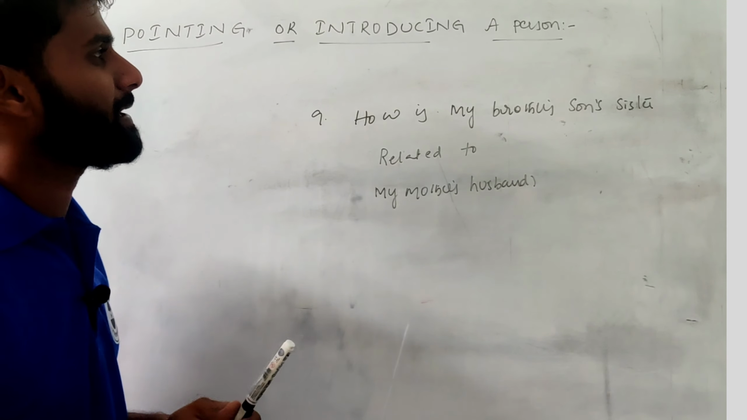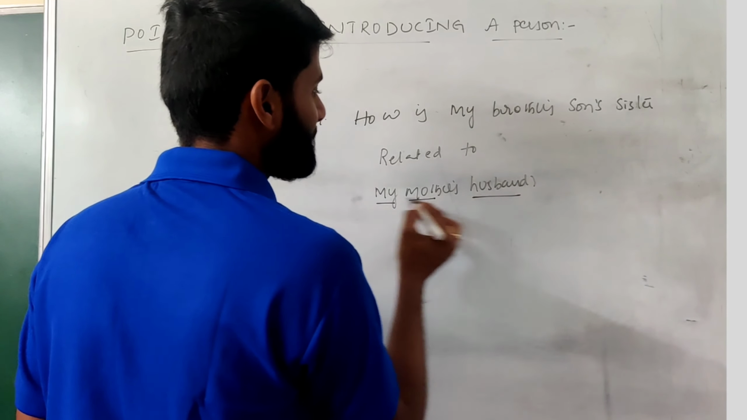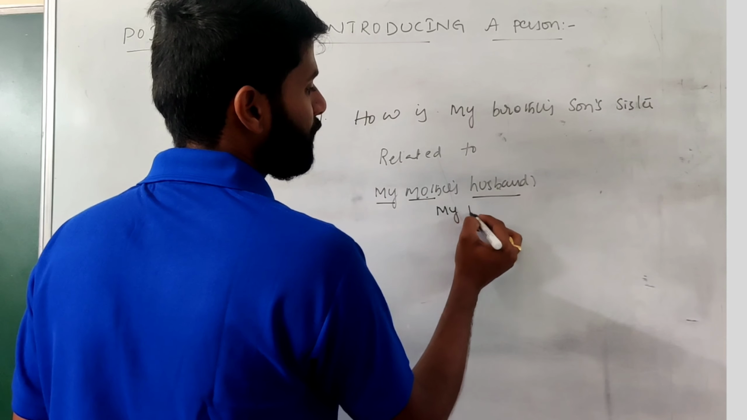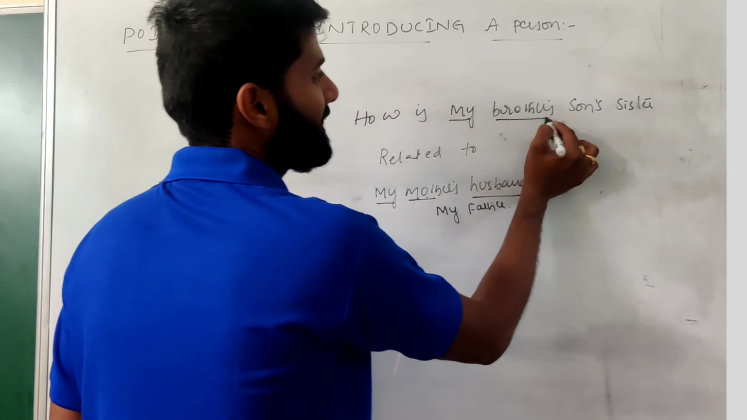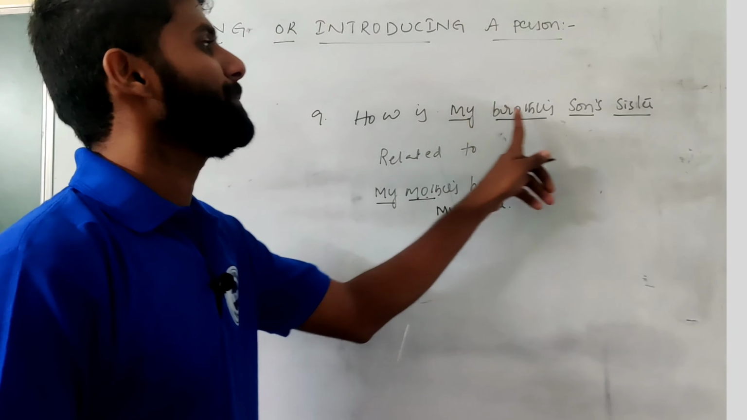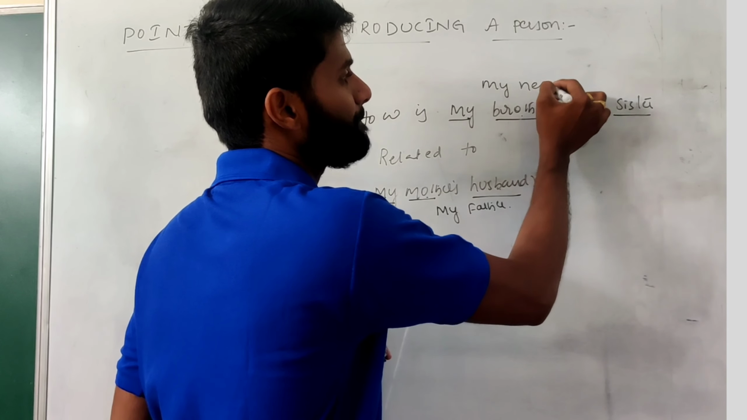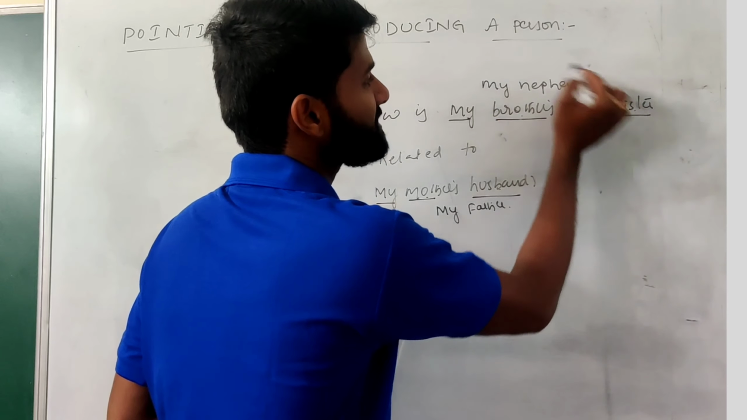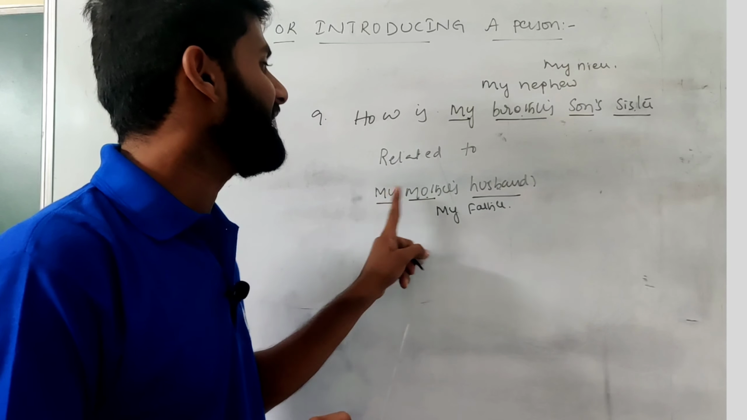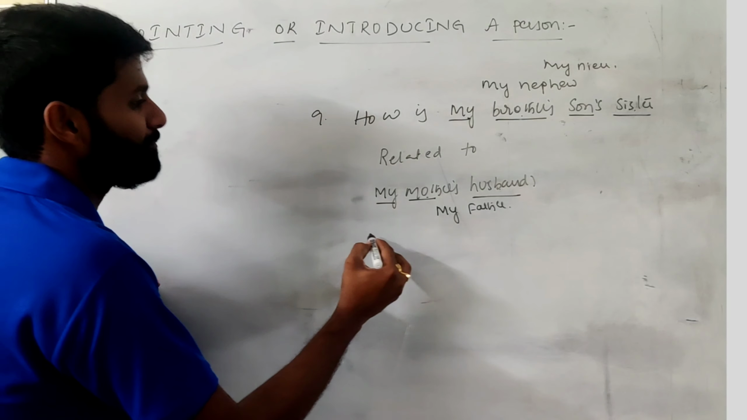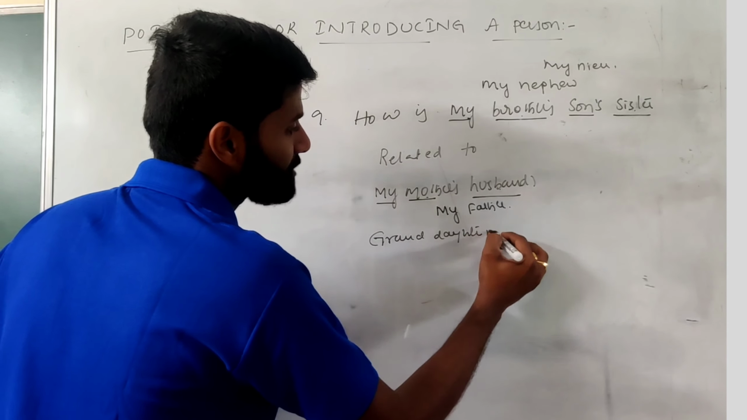Question. How is my brother's son's sister related to my mother's husband? See, my mother's husband is my father. So this is the answer. Then what is the answer for this one? See, my brother's son's sister. My brother's son is my nephew. My nephew's sister is my niece. Then see, my niece related to my father is a granddaughter. So answer is granddaughter.